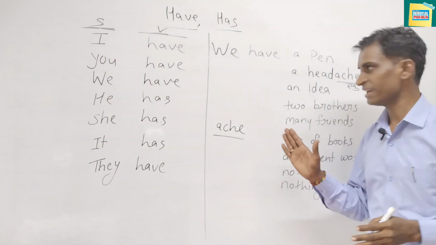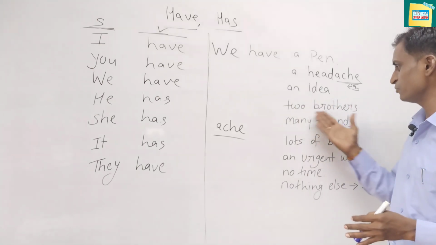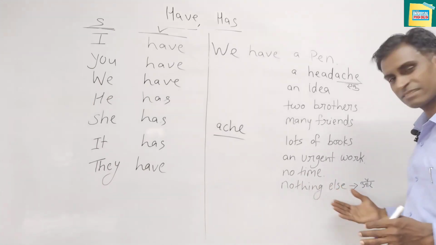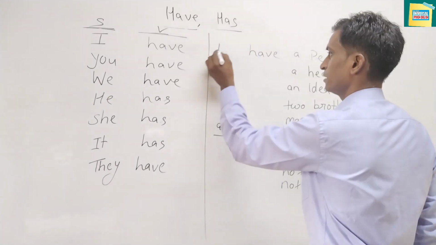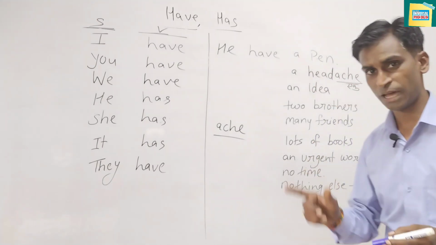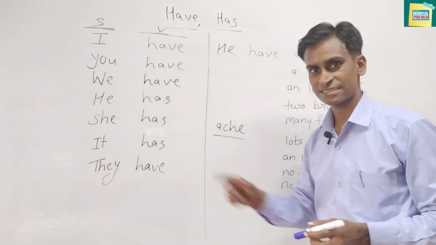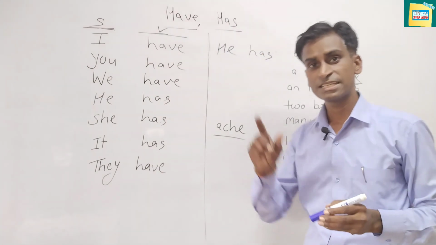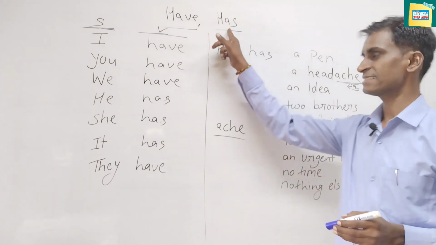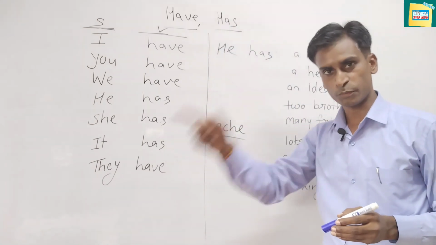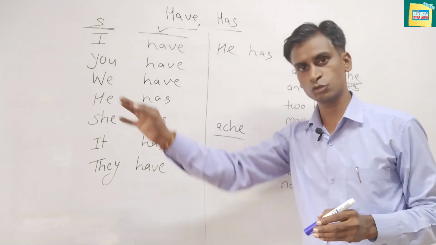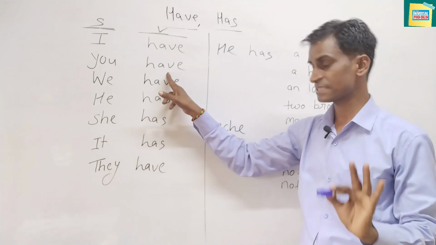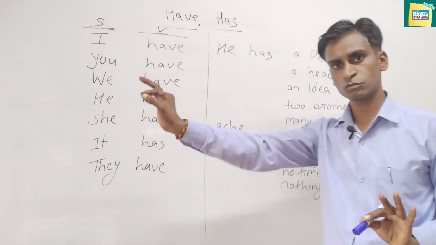We have a pen, we have a headache, we have an idea, we have two brothers, we have many friends, we have lots of books, we have an urgent work, we have no time, we have nothing else. And here also you can put he, but remember, with he the verb changes, and with he comes has. Remember, with a singular pronoun or noun, has comes, except I and you. Leave I and you, because with I and you, have comes, and with any other singular pronoun or noun, has comes.